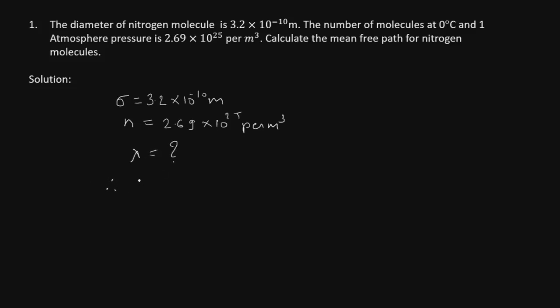Now we know that lambda is equal to 1 upon root 2 pi sigma square into n.